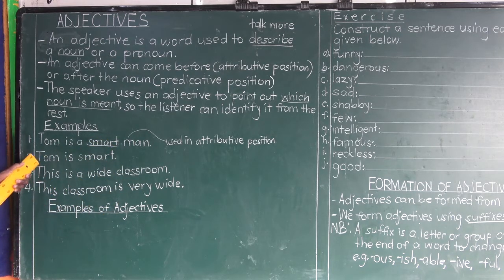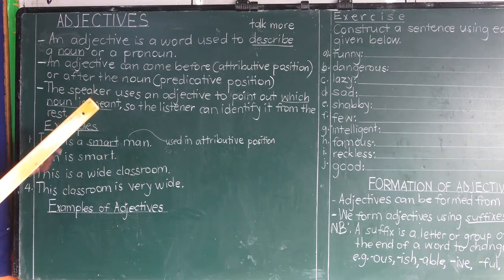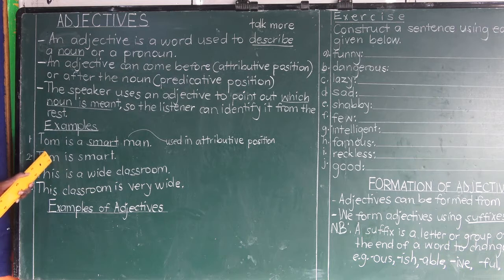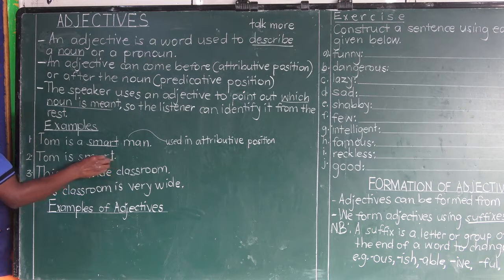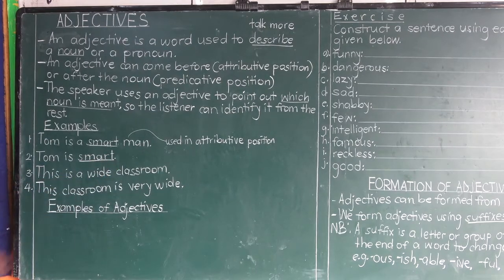Second example, Tom is smart. Which noun are we describing? We are describing the noun Tom using the adjective smart. Smart adds more information to Tom. Do you see Tom? Yes, I see him. How do you see him? He is smart. Tom is smart. Smart is our adjective in that sentence, describing the noun Tom.